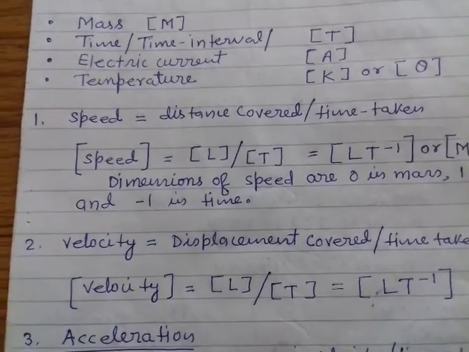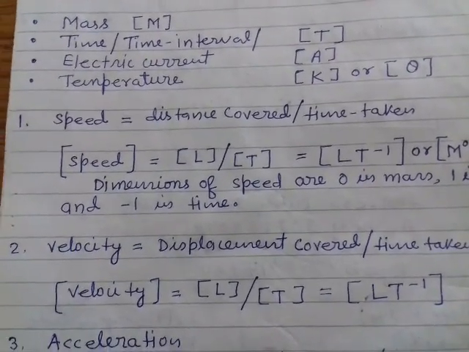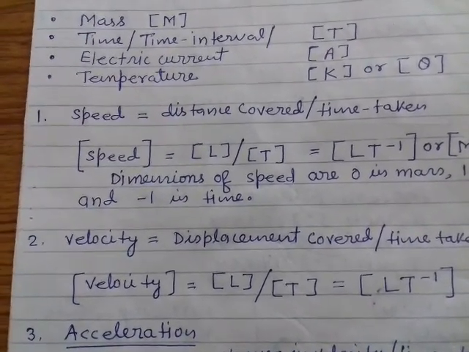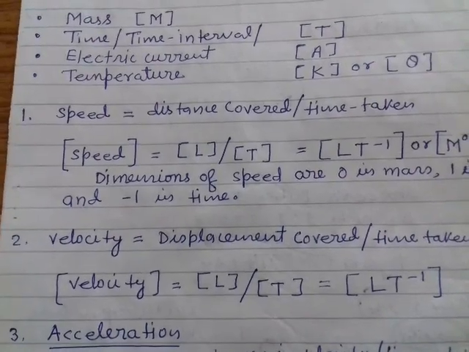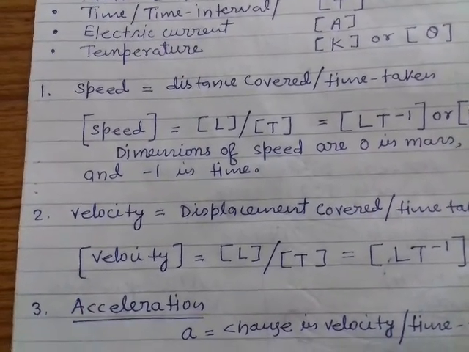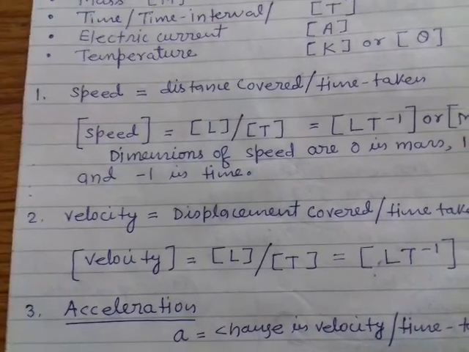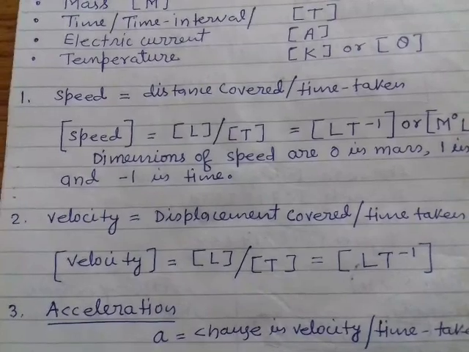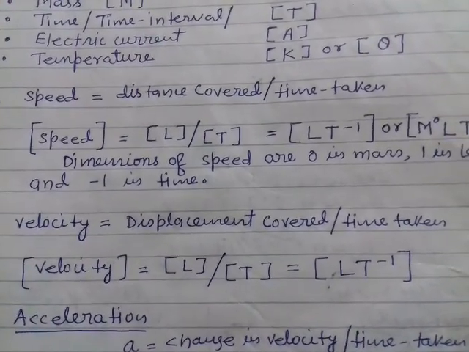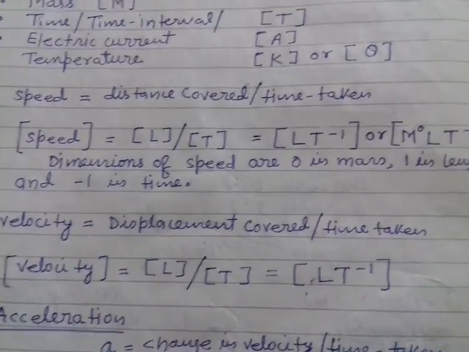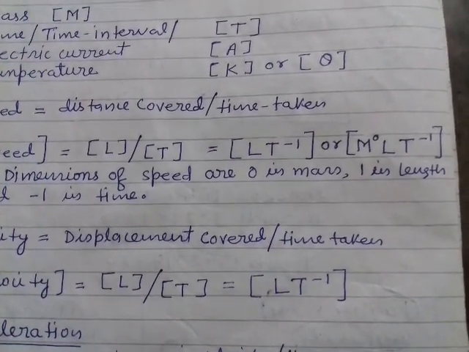For example, you wish to calculate the dimensions of a physical quantity speed. Okay, so first you write the formula. Speed is distance covered upon time taken. Okay, dimension formula for speed is equal to dimensional formula for distance covered divided by dimensional formula of time taken, which is L upon T. Okay, now this is LT minus 1, or you can write m0 LT minus 1.